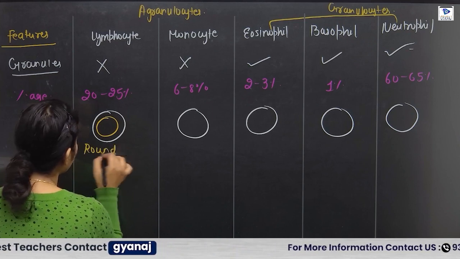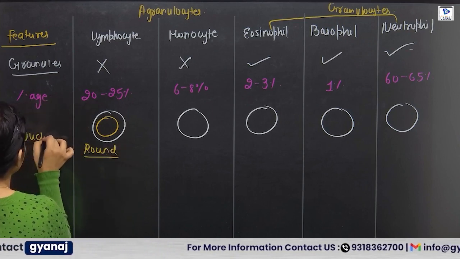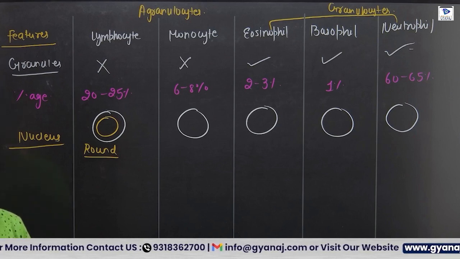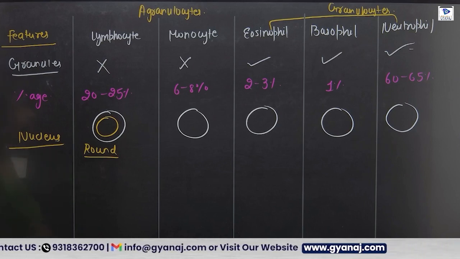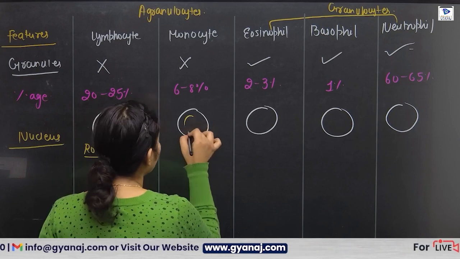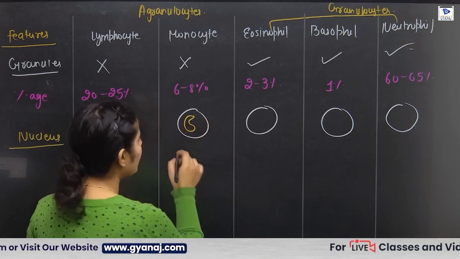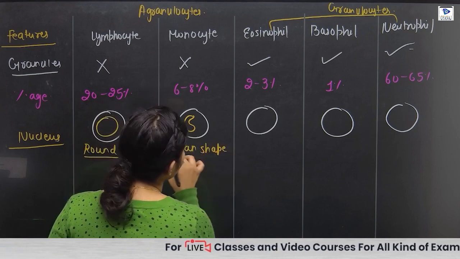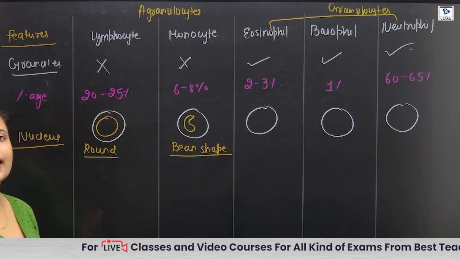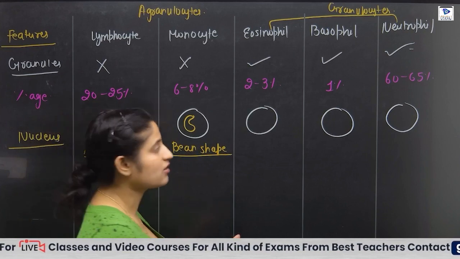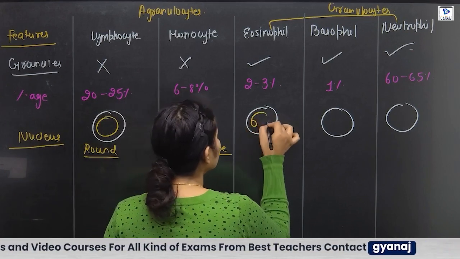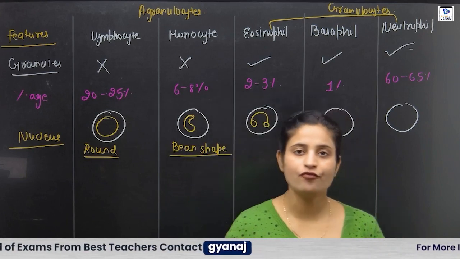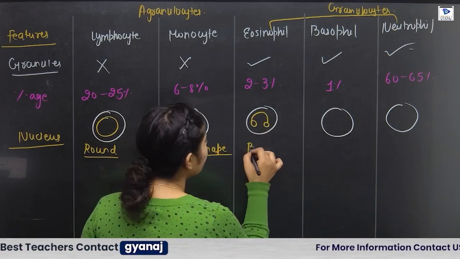Next, the monocyte. Monocyte have a bean shaped type of nucleus like the kidney. Next, eosinophil, they have bilobed nucleus. Two lobes are present, and their arrangement looks like a headphone. So the nucleus is bilobed.